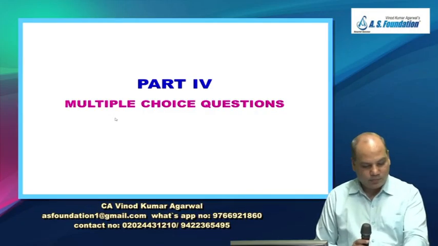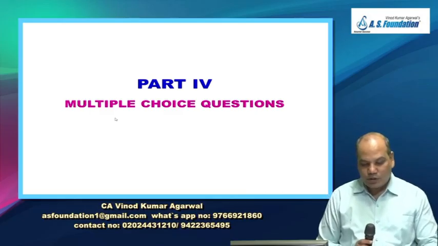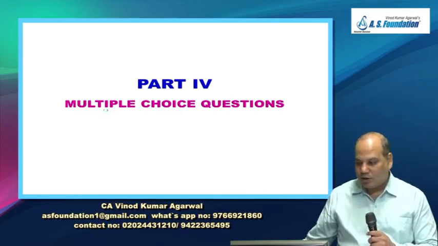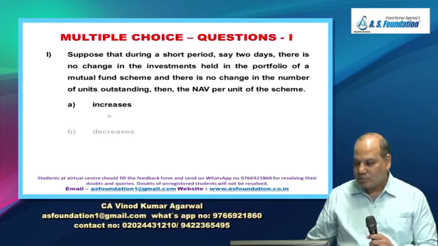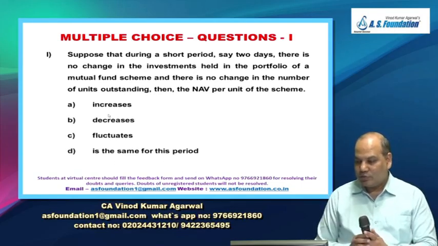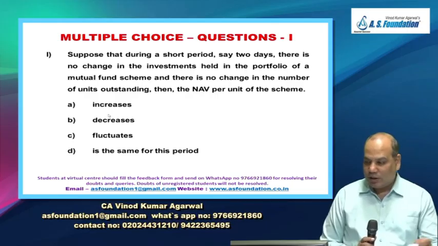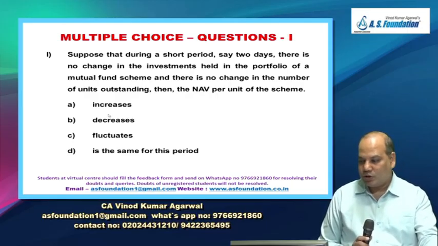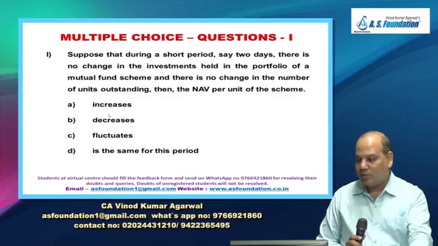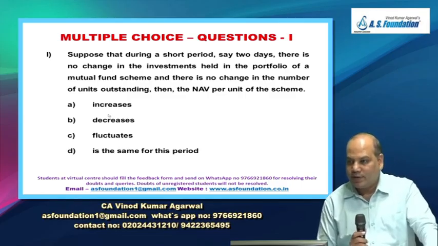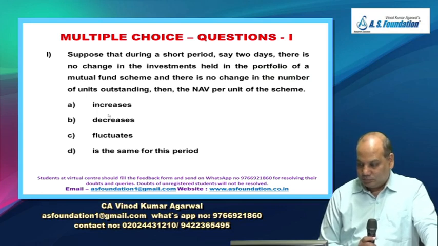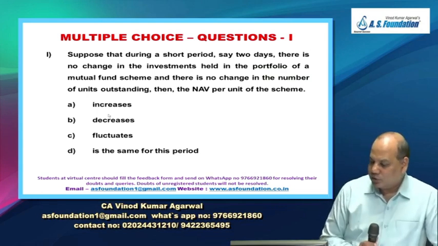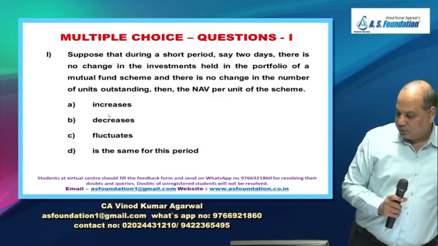Ready, steady. Suppose that during a short period, say 2 days, there is no change in the investment held in the portfolio of a mutual fund scheme, and there is no change in the number of units outstanding.